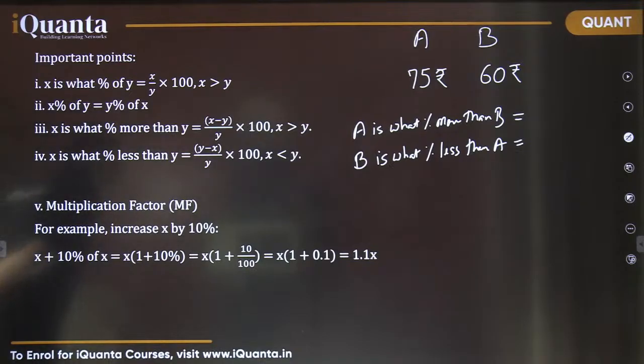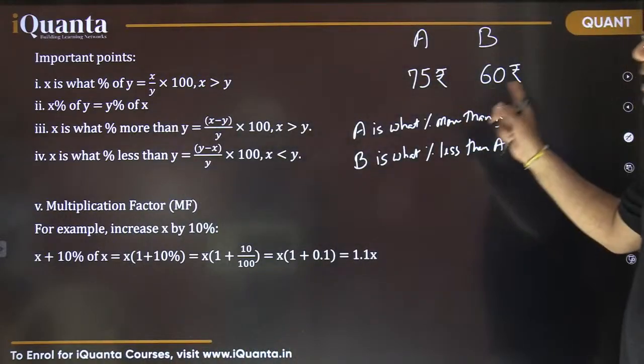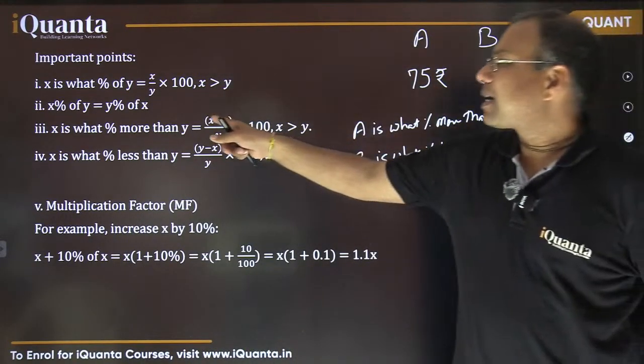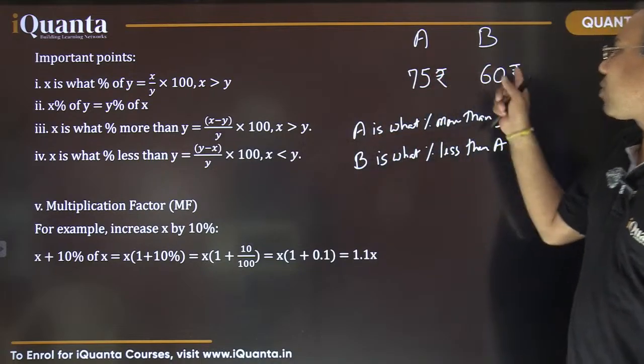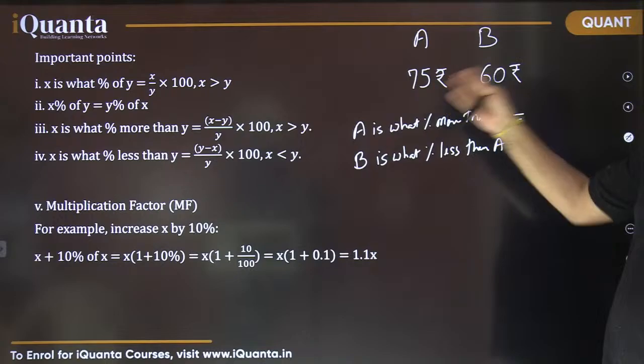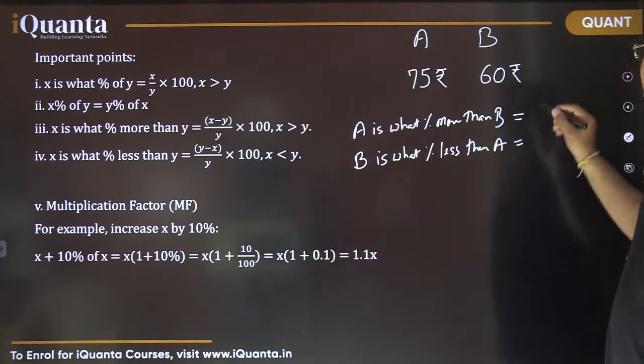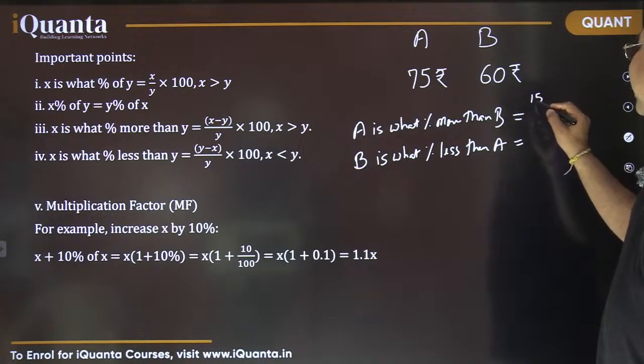You can write the answer to both the questions together so that it becomes clear for which question you are answering. Most of you are writing it the correct way. So first one, it is 25%. See, as I mentioned, the numerator part is the difference always. So difference is obviously 15 in both the cases. A is how much more? 15 rupees more. B is having how much less? 15 rupees less. So the numerator part is 15 in both the cases.